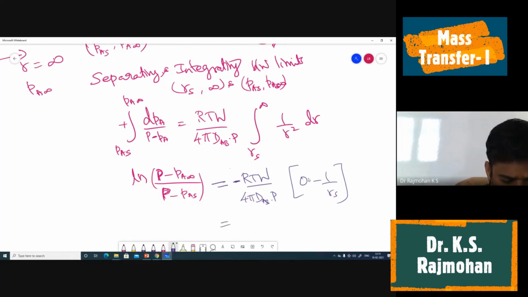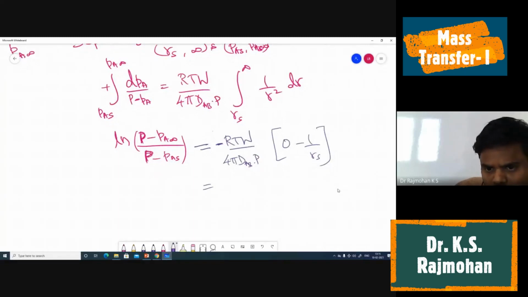So we finally get a positive value only: minus into minus is plus. So we have RTW by 4 pi DAB P into RS. Got it?